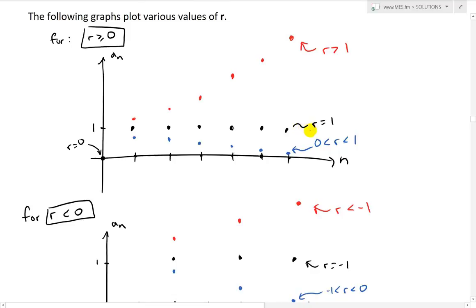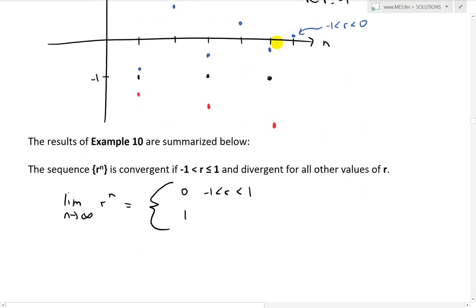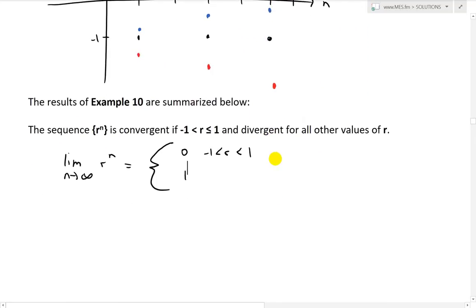And then r equals 1 is the other case, and that equals 1 if r equals 1.